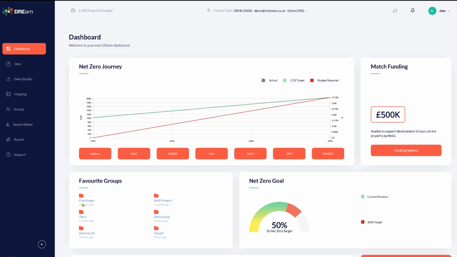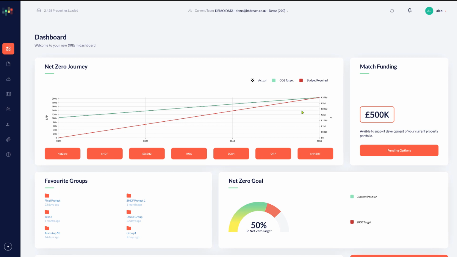You'll also see on this page you can minimize the side menu if you want to have a bigger desktop to look at data.